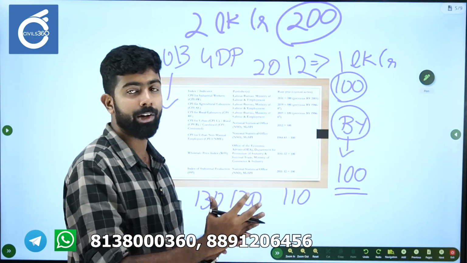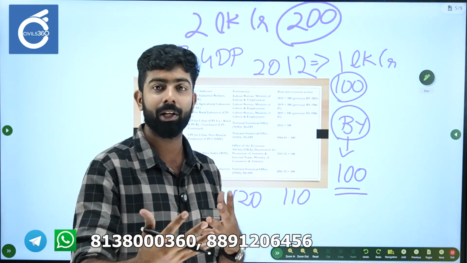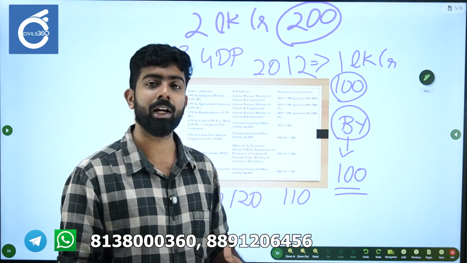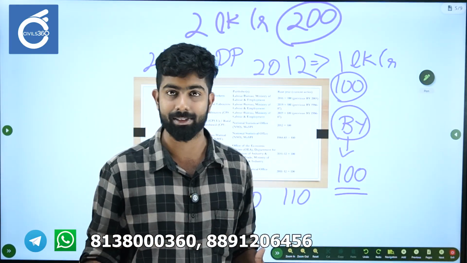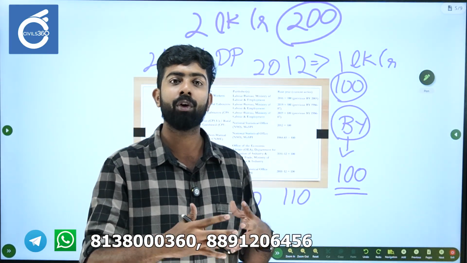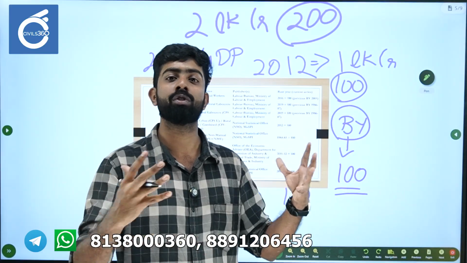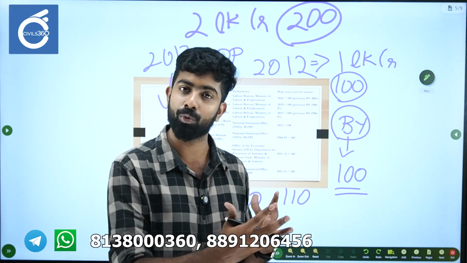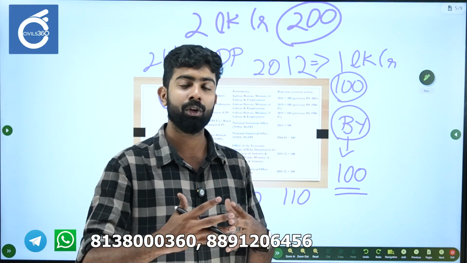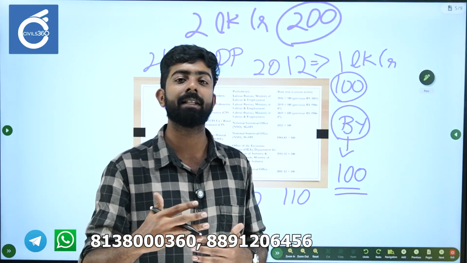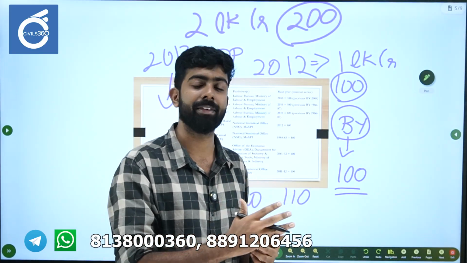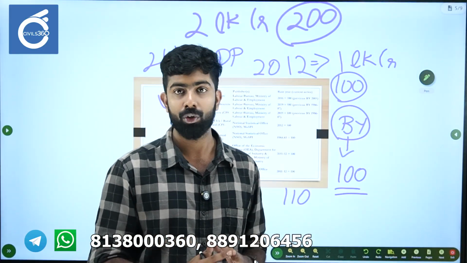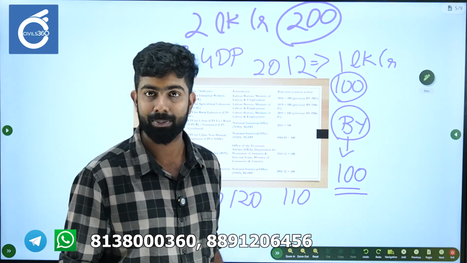So the base year is a reference point for us to understand how much a particular variable has grown or fallen. If you take a base year that is long back, it does not make sense, because with reference to a base year of 2010, it is obvious that you would have grown. So regularly updating the base year to more recent years is necessary to capture how much we are actually growing compared to the past. I hope this base year concept is clear.